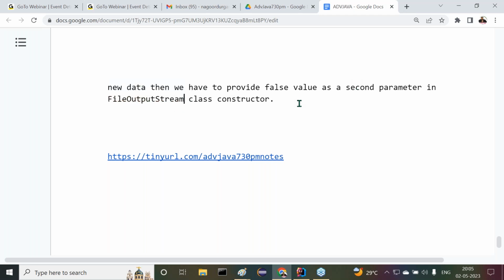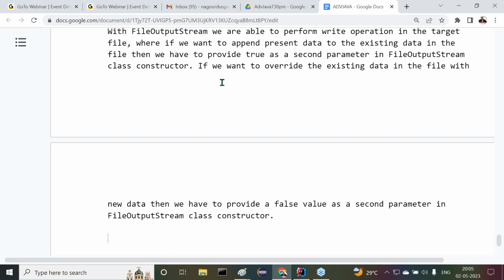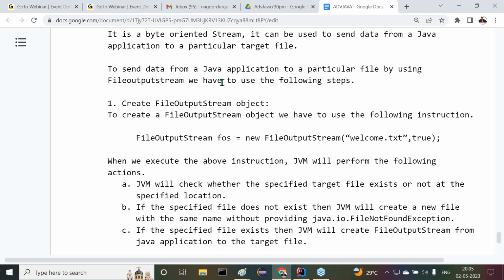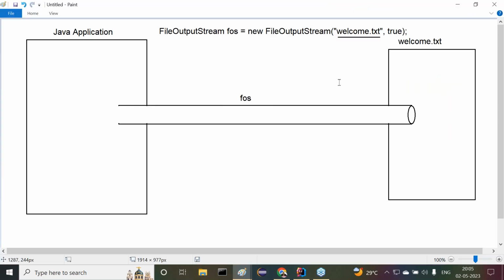Now this is exactly the point here, we can understand. Total content is completed or not? Now it's okay, fine. Now this is about step number one, create file output stream. Okay, now come to our diagram here. This total part is completed. Okay, next one is what there.